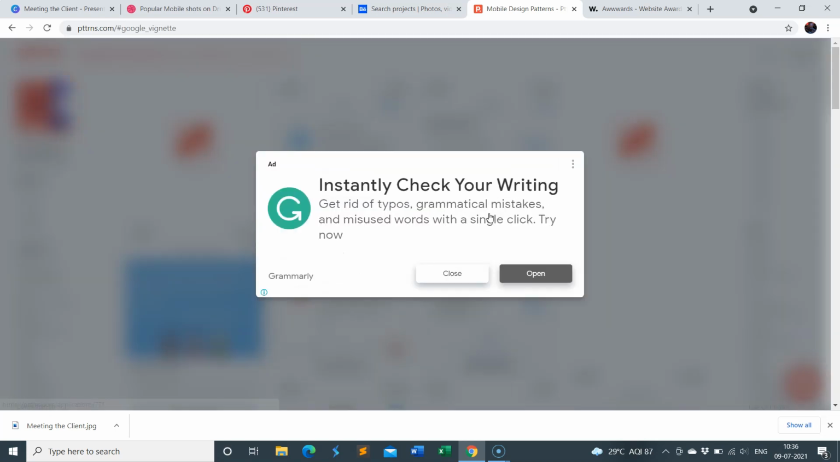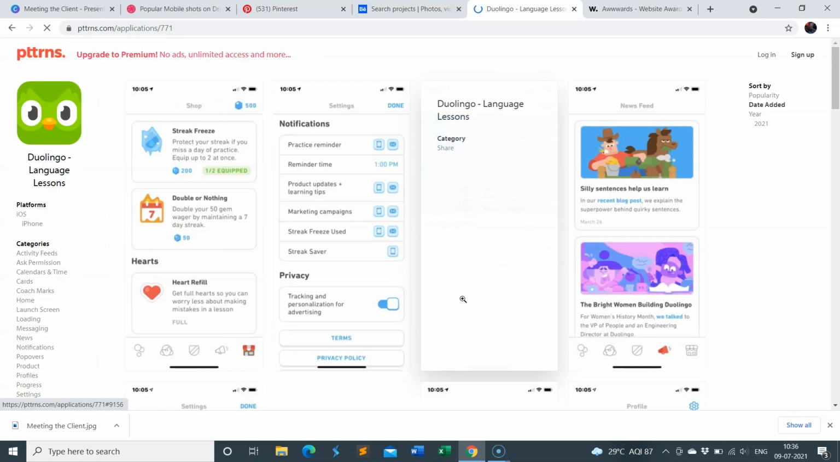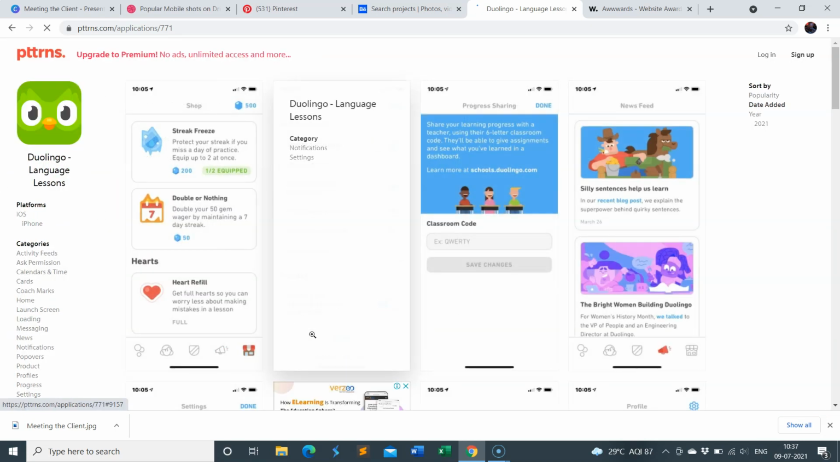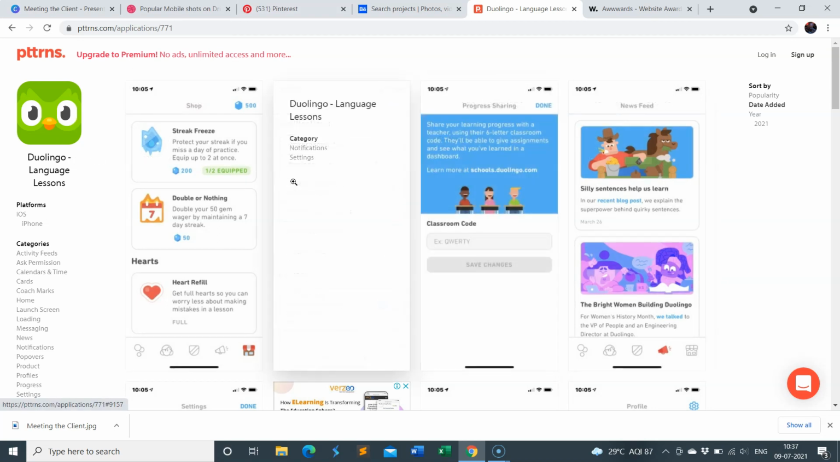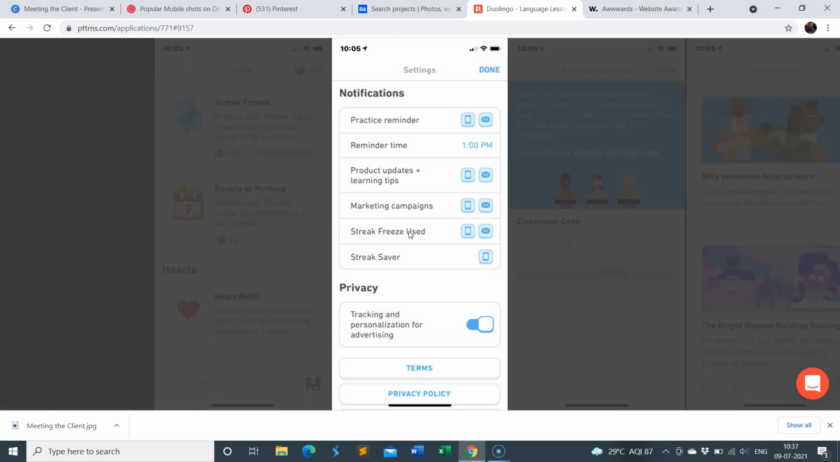If I just click on it, obviously I'm going to get ads since this is not a premium version. So let me just close the ad. Okay, so this is the page related to Duolingo language lessons, and if I click on any of these, you can just see how this page is going to look.